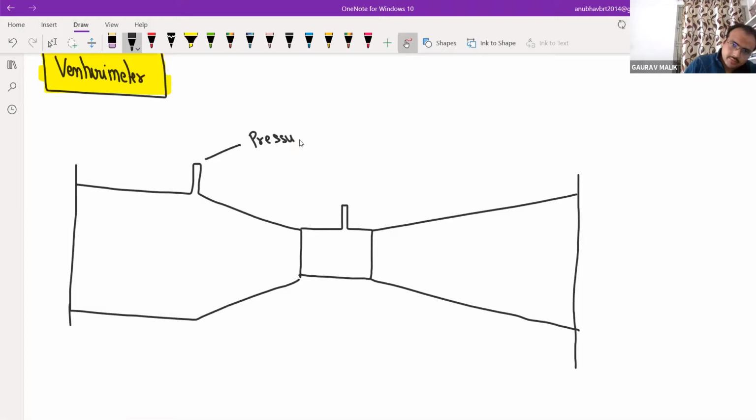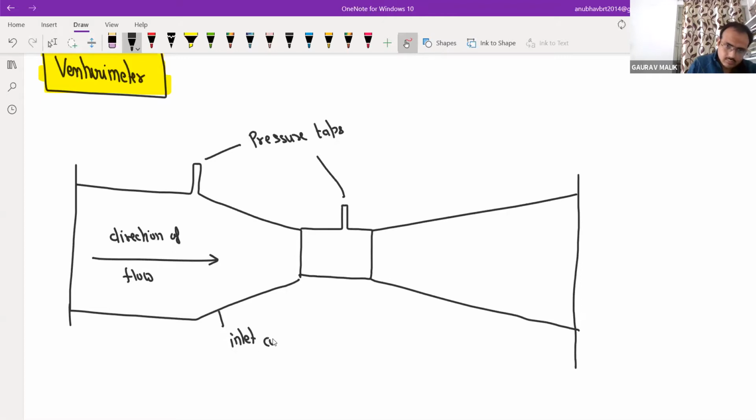Pressure taps. This is the direction of flow. It is the inlet cone. This is known as throat, and this is discharge cone. It is the schematic of Venturi meter.